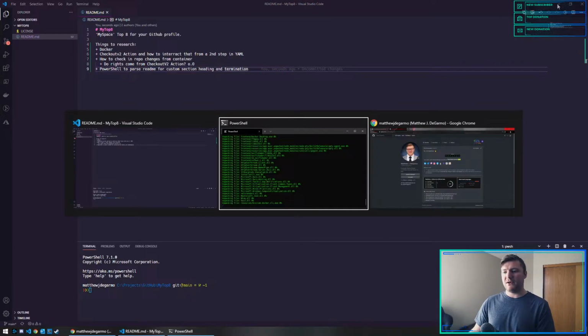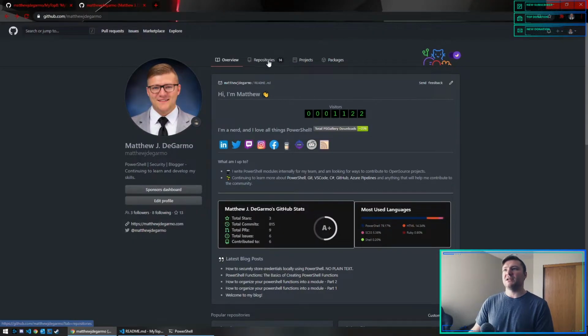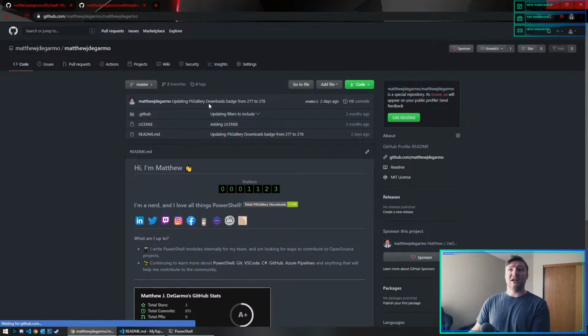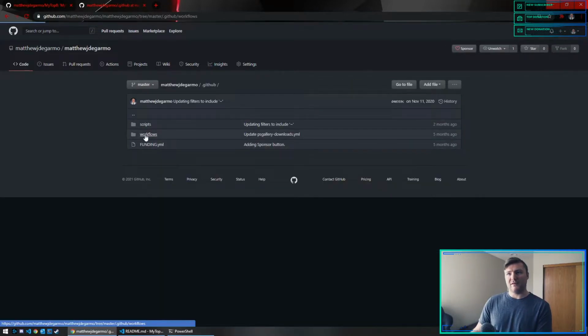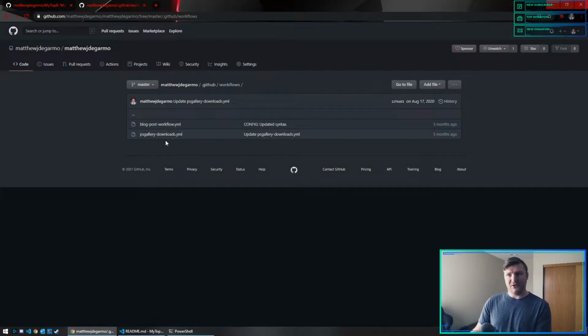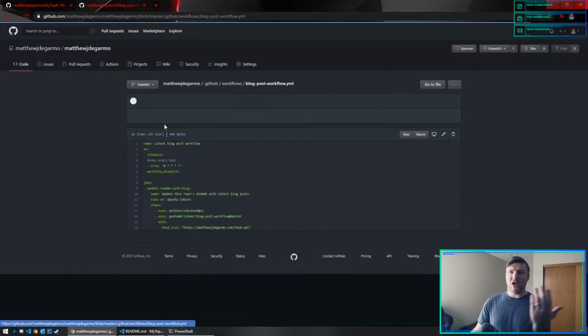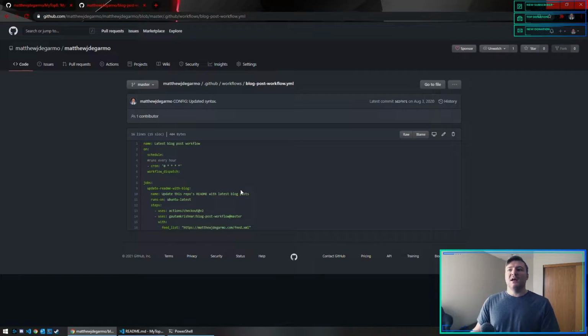So for some other GitHub Actions, if I go to my profile README, for example, I have a couple workflows. First of all, they run in this .github folder that you have to have in the repository. And then in here is a workflows folder, and poof, you have a YAML file. Here's the blog post one that I use, and it uses another action called checkout.